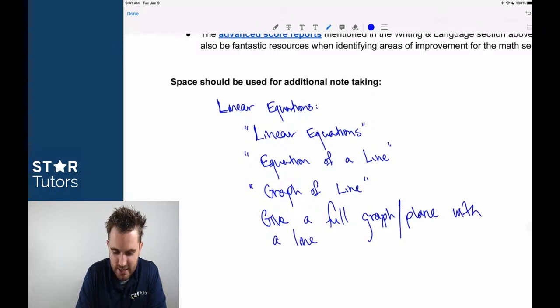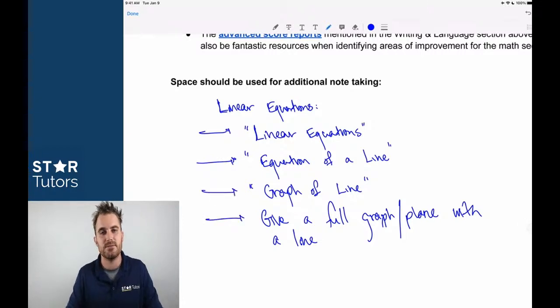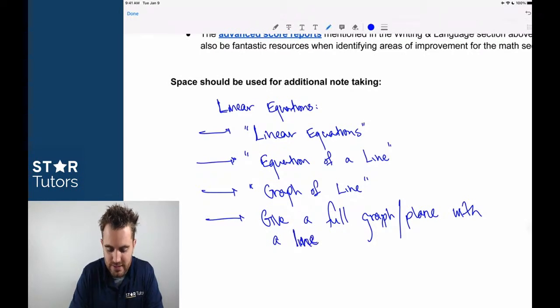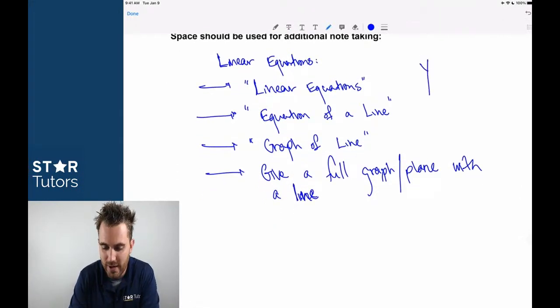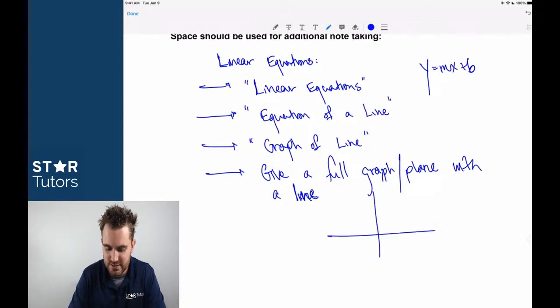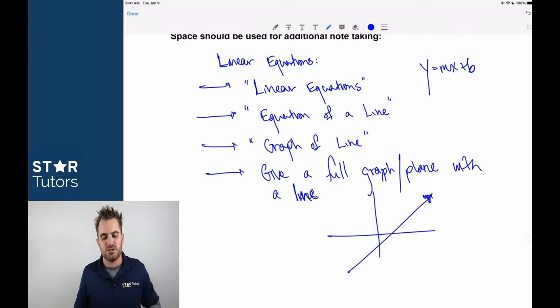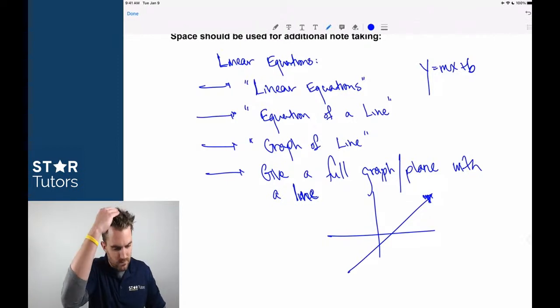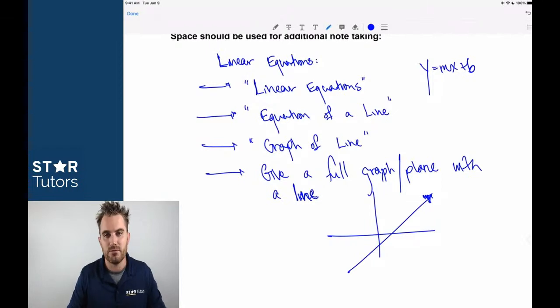If you see any of these topics and you recognize that you're missing these questions, we cannot afford to worry about the other question types that might be far more difficult when there are such easy questions right in front of us. So if you see a coordinate plane with a line, we've got to be thinking right off the bat, y equals mx plus b. And we should write that out. If you see this and your first thought is not y equals mx plus b, regardless of what the rest of the question says, we've got to review that topic.